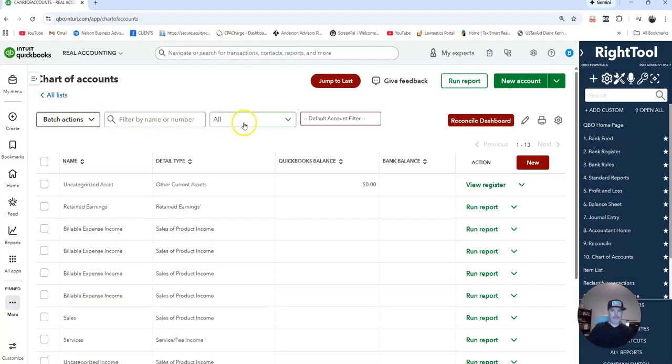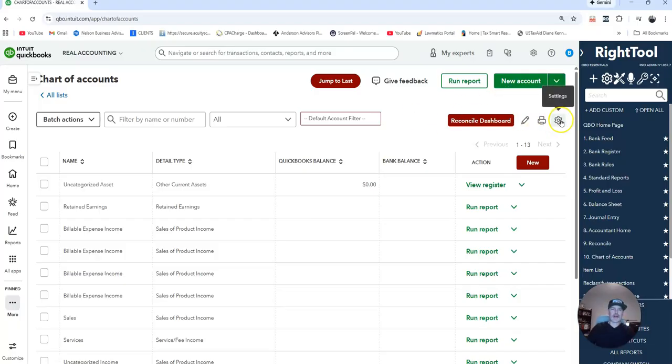So up here, you can go in. It's something that we're going to do. I'm actually going to pause the video here in just a little bit, and I'm going to go in and start to customize my chart of accounts. And then we'll bring you guys in. But what we can do is import a list of chart of accounts. So if you're going to use my file, I'm going to have it already in a format that you can grab in Excel, upload it in, and then all your chart of accounts are going to be here.